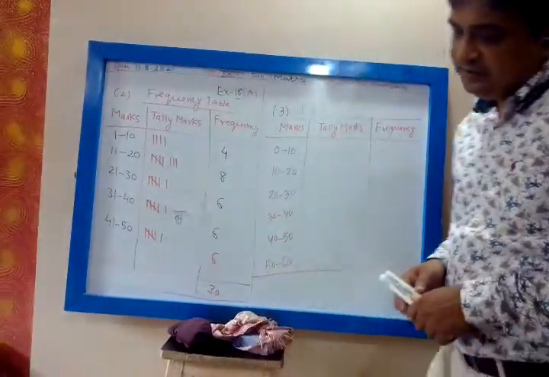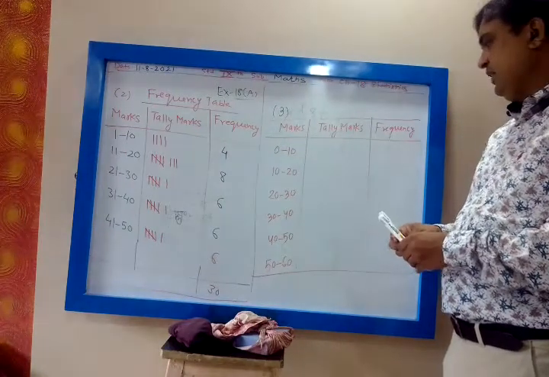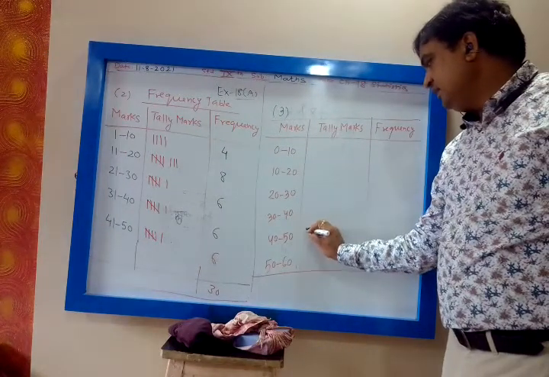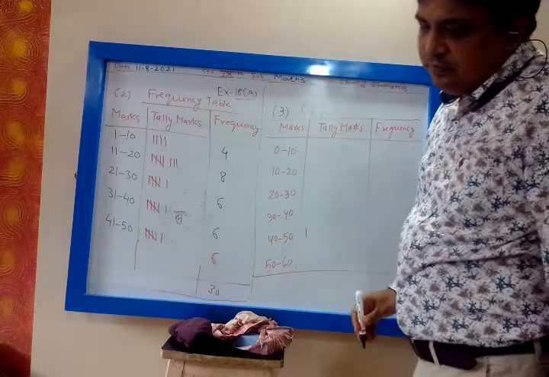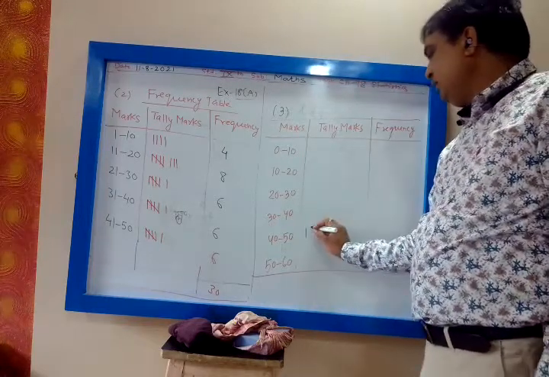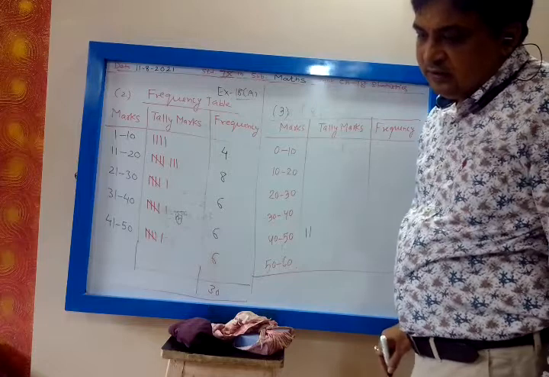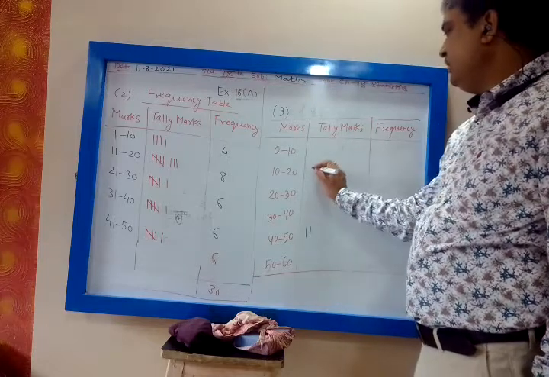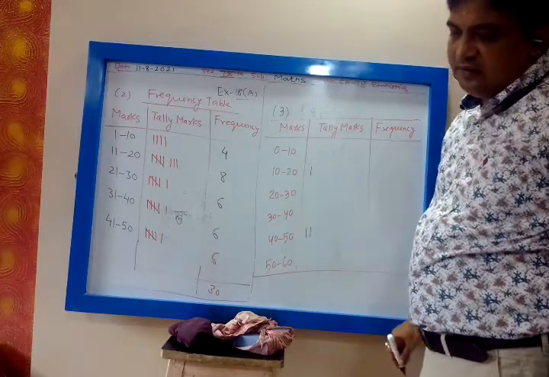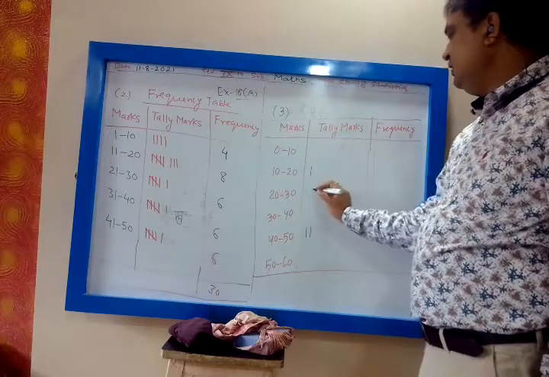So 45, 40 to 50. Then 48, 40 to 50. Then 15, 10 to 20. Then 23, 20 to 30.